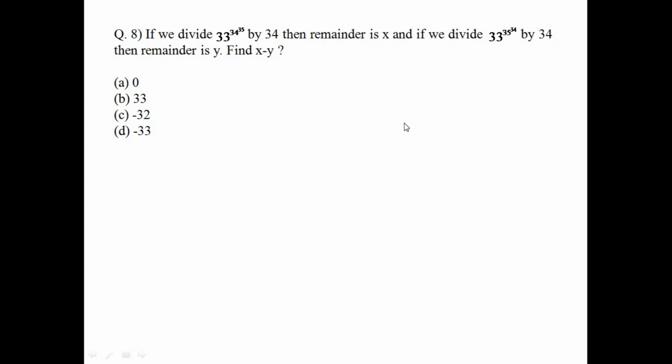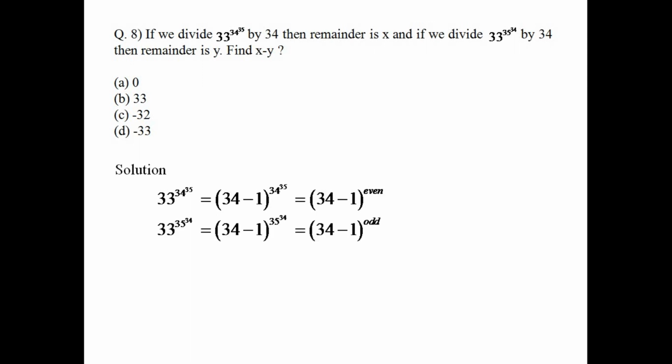Okay, so let's start. We can just write 33 as 34 minus 1, because we need to find the remainder when it is divided by 34. So we have to write it as 34 minus 1. Okay, so 34 minus 1 raised to some number. This is an even number. Why is it even? Because 34 is an even number. When it is multiplied 35 times, it will be even.